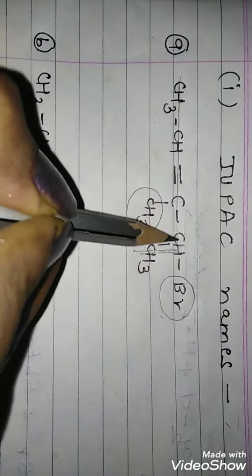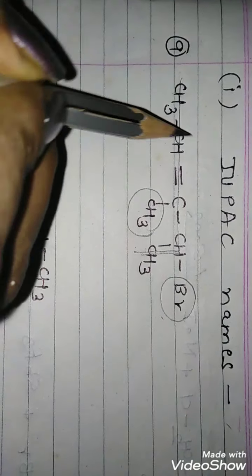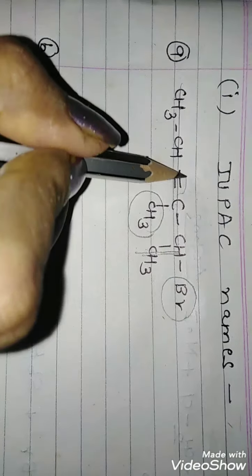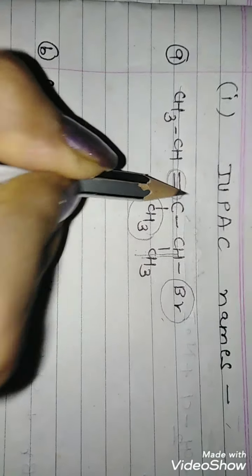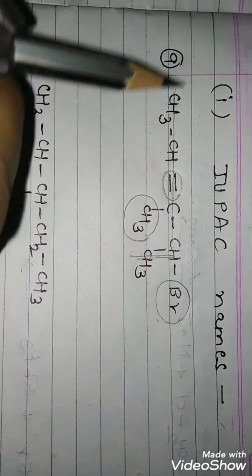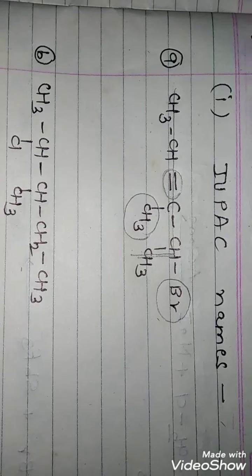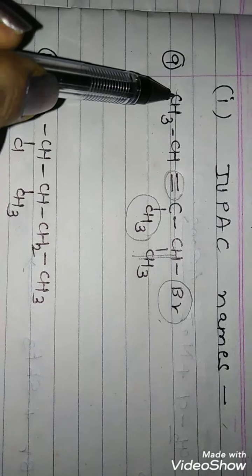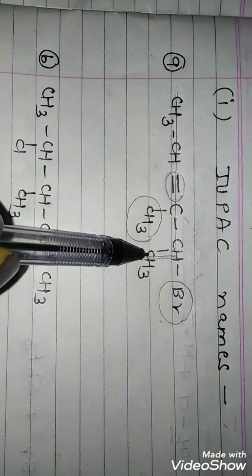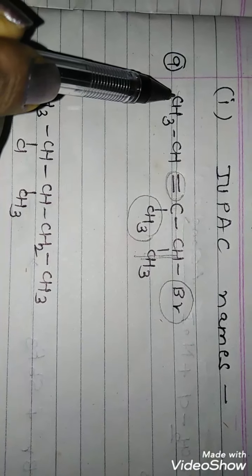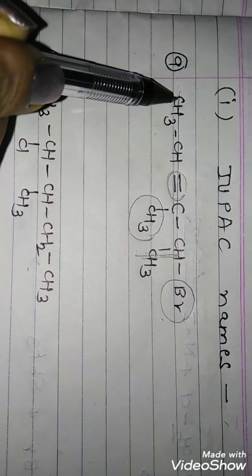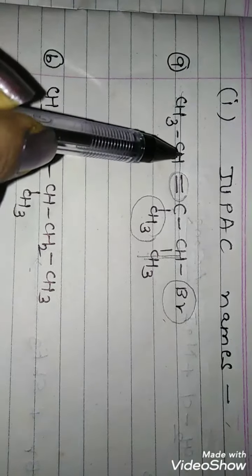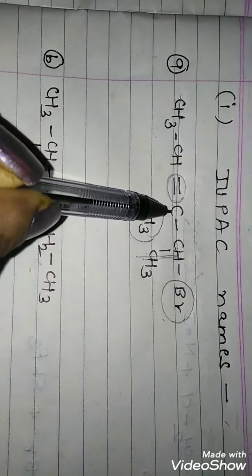Since there are 5 carbons in the chain, the parent would be pentane, but the chain contains a double bond, so now the parent will be pentene. You can number the carbons from the left hand side or from the right hand side. If you number from the left, 1, 2, 3, the double bond comes between the second and third carbon.